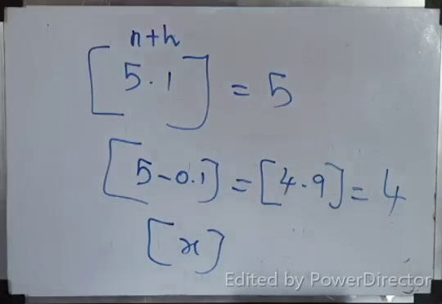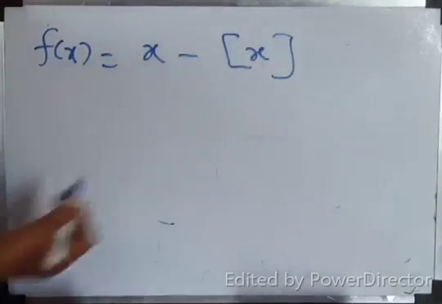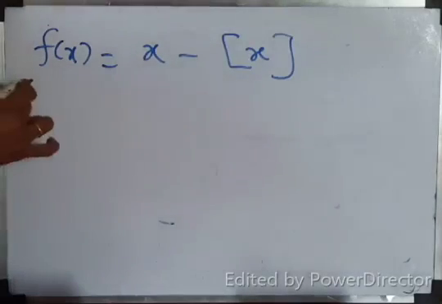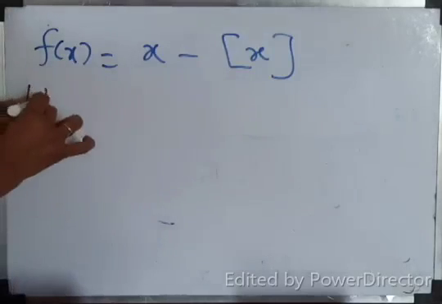Next question. I think now you will follow. Show that the function f of x equal to x minus greatest integer x is discontinuous for all integral points. Do you understand the question? Once again, show that the function f of x equal to x minus box x is discontinuous at all integral points. Right. First one, LHL.